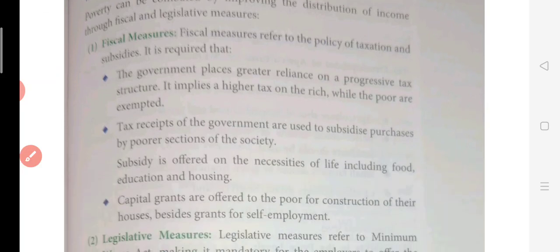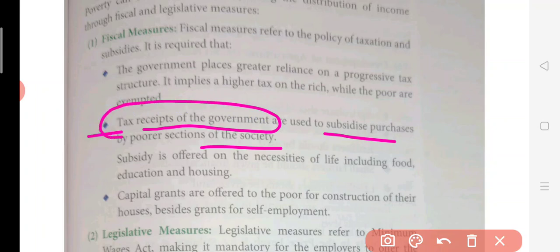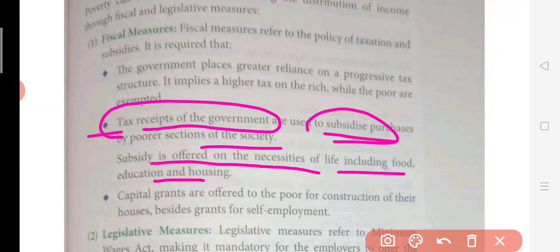Now, the tax receipts of the government are used to subsidize the purchases of the poor section. When the tax comes in, the government uses this money to give some subsidy to the poor people. This will also improve access to necessities like education, housing, food, and other articles required by the poor.